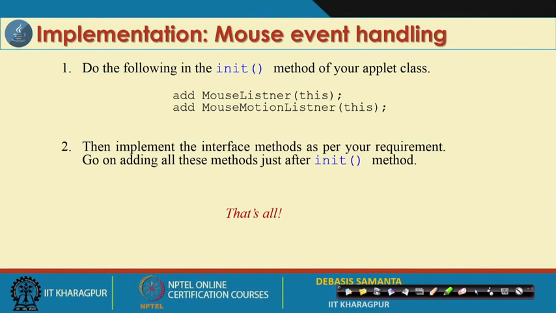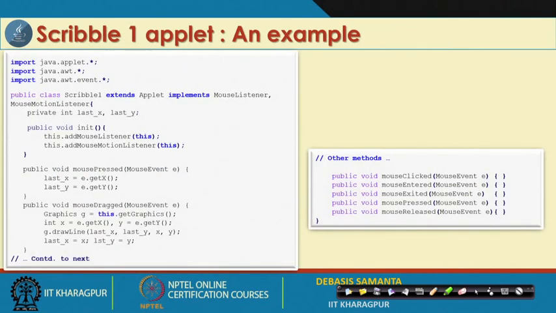First, either in the init method or at the beginning of any class declaration related to an event handling program, we have to add these two: addMouseListener and addMouseMotionListener, and this is basically for the current object. This is the public void addMouseListener, there should not be any blank space, please. Blank space should be avoided. And then implement the interface methods as per the requirement of the programmer, and that can be done immediately after the init method. So, those are the two procedures. Now, let us have the examples for these things.